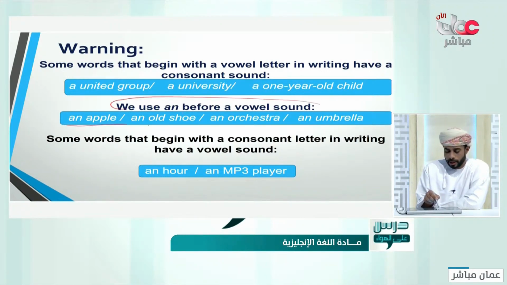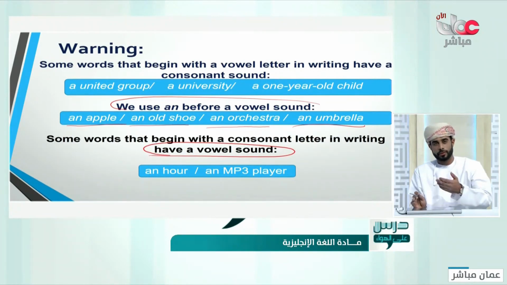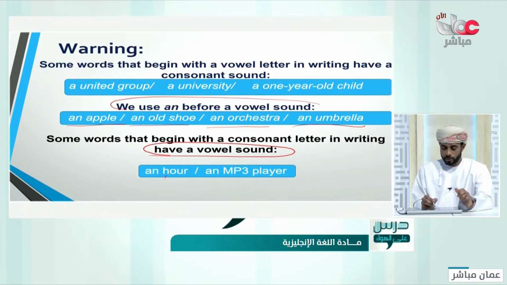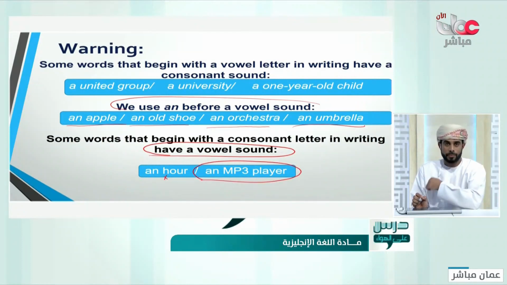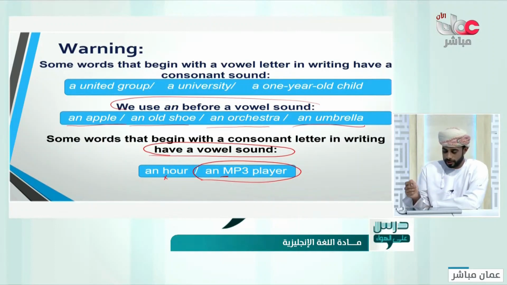But sometimes we use an before the vowel sound. An apple, an old house, an orchestra, an umbrella, that's normal. Some words that begin with a consonant letter in writing have vowel sounds, the opposite, as I told you. Like an hour, because we don't pronounce the H. And this is a very interesting one, an MP3 player, because even though the word is written with M, we pronounce it as "em." An MP3 player.